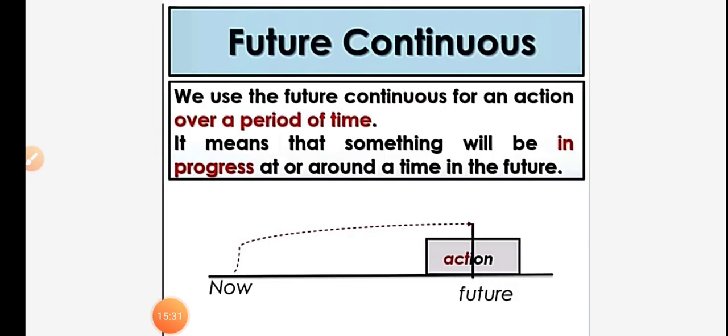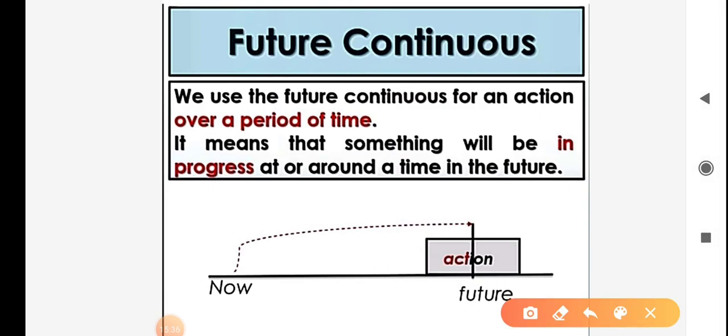Now let's discuss the uses of future continuous tense. And the first one is, we use the future continuous for an action over a period of time. It means that something will be in progress at or around a time in the future.